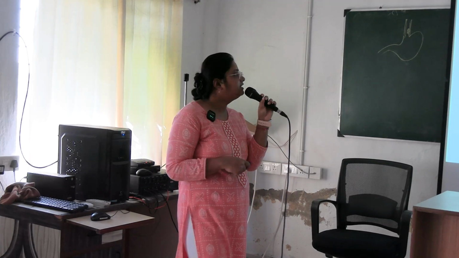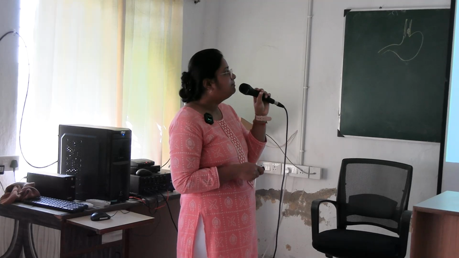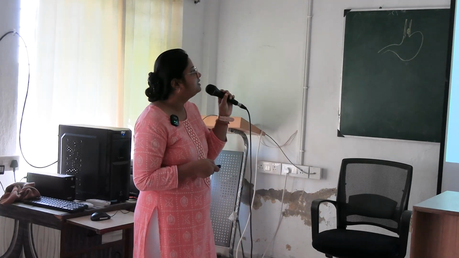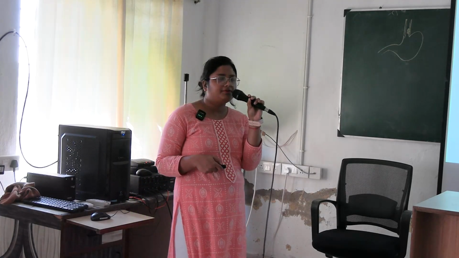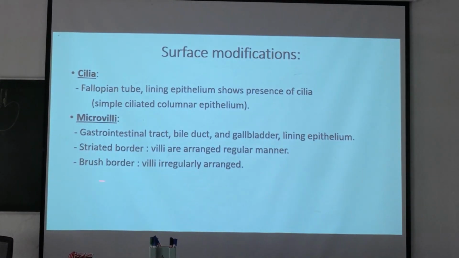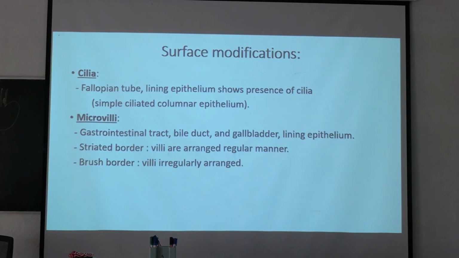Microvilli are present in the gastrointestinal tract, bile duct and gallbladder, where the lining epithelium is simple columnar. There are two types: striated border and brush border. In striated border, the microvilli are arranged in a regular manner, and in brush border, the microvilli are irregularly arranged.